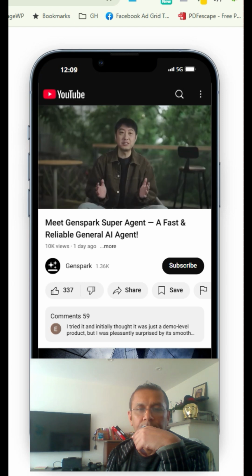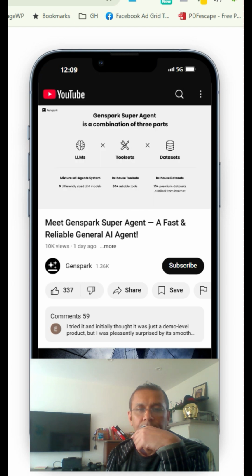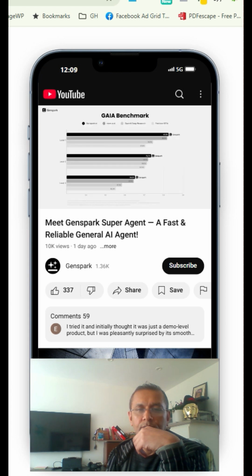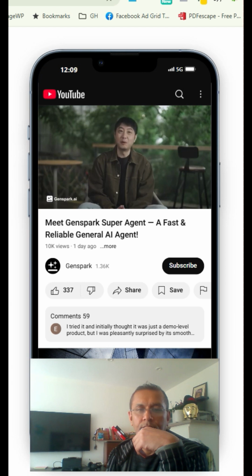So why does GenSpark Super Agent work better? The secret is there are 3 key innovations working together: large language models, toolsets, and datasets. They make GenSpark Super Agent fast, reliable, and super steerable. Solving these real-world problems is much harder than we thought, but we are super excited about the progress we have made so far. GenSpark Super Agent is for everyone and everyday tasks. Try GenSpark.ai today.